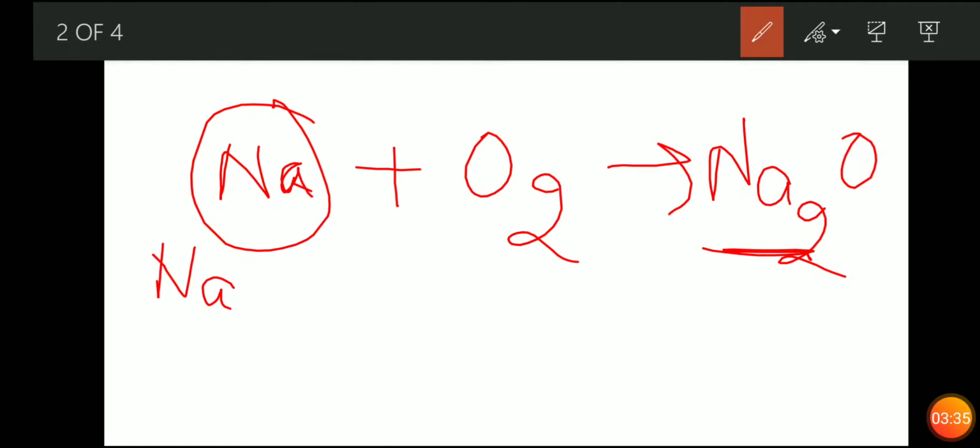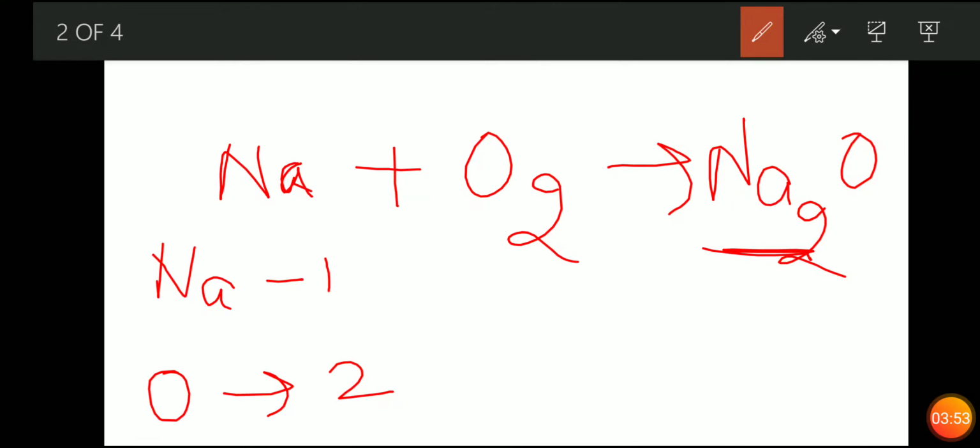Now look how to balance the equation. The first step is always to write the number of atoms present in the reactant side and in the product side. Now in the reactant side we have Na and oxygen, so we will write Na as 1 and oxygen as 2. Why is it 2? Because here we write O2. O2 means the number of atoms here is 2.